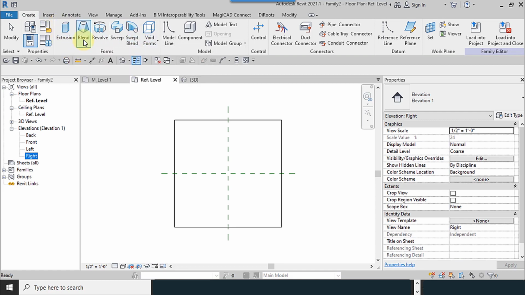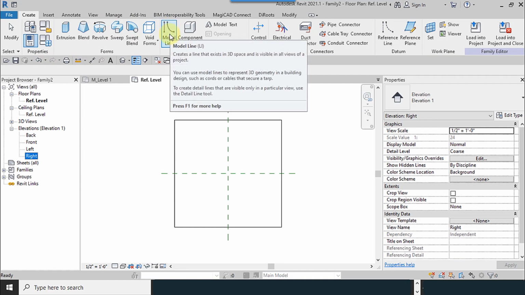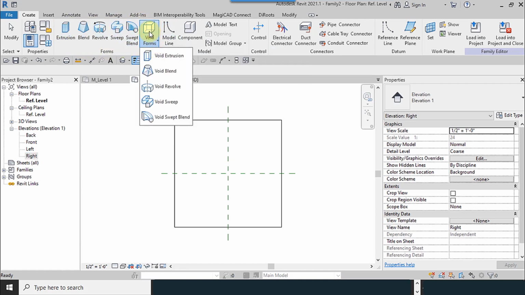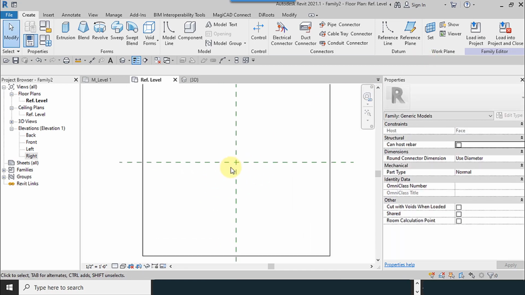And from the Create tab, we can make the extrusion or volume: extrusion, blend, revolve, or sweep blend. And persons who work with 3D software like SolidWorks or CATIA are familiar with these tools. So with these tools, you can make a volume, and with void tools, you can empty some places of the volume which you made. So we start to draw.